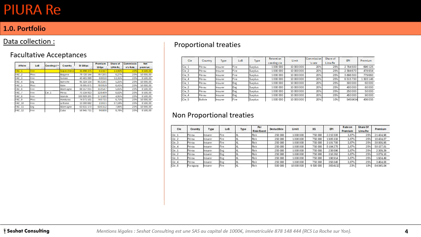On non-proportional business, we need to get the company we insured, the country, the type, if it's an insurer or a reinsurer, the line of business, the type of treaty, if it's an excess of loss or surplus, the kind of event cover, if it's an excess per risk or an excess per event, the deductible, the limit, the excess, and the API, the rate on premium, and the share of PIURA.